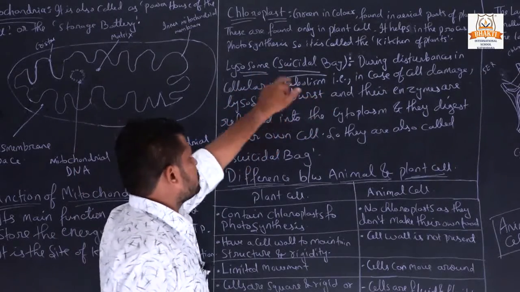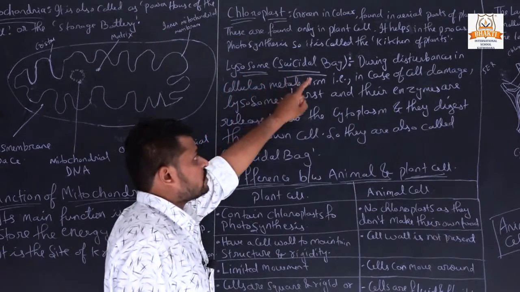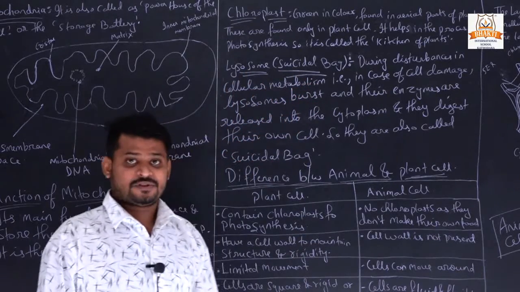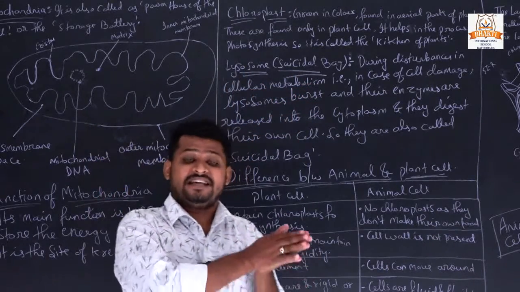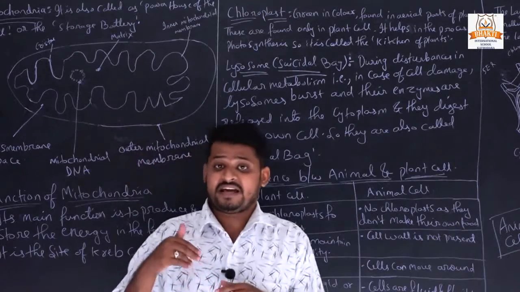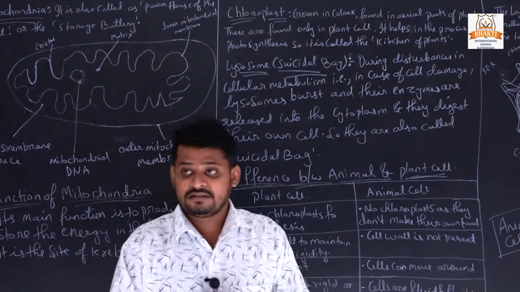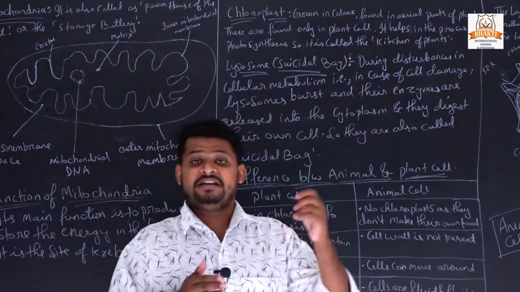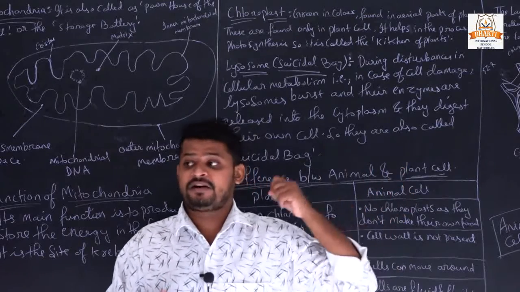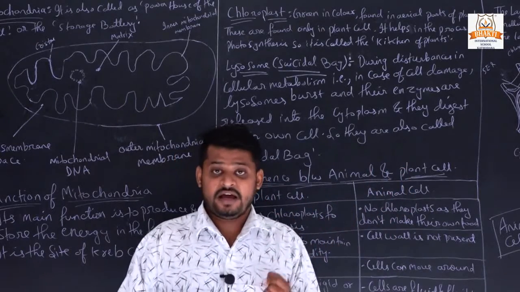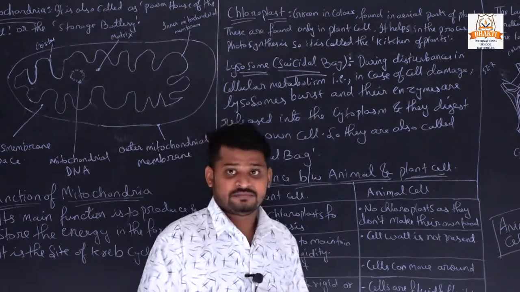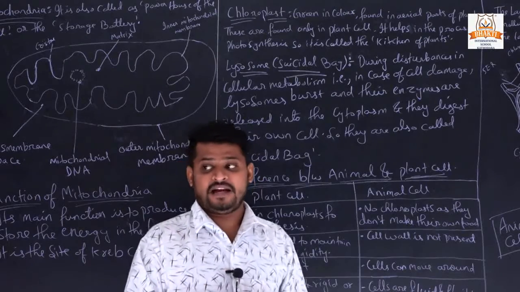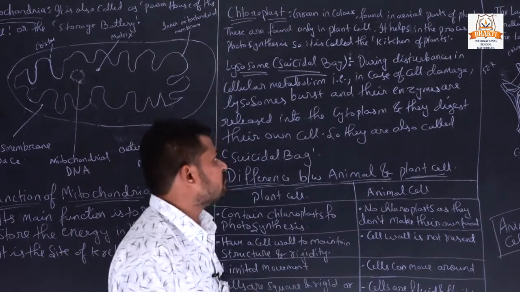It helps in the process of photosynthesis, so it is called the kitchen of the plant. Chloroplast helps to synthesize food in the plant, and it is present in the aerial parts of a plant, the upper part of the leaves, and helps to prepare food in the plants. That's why it is called the kitchen of a plant.